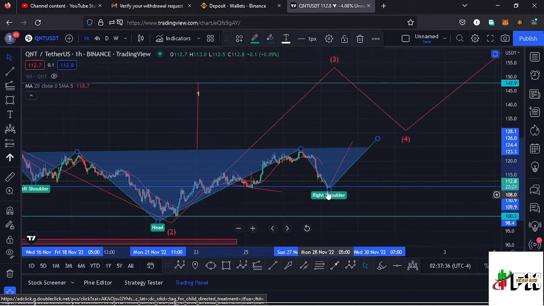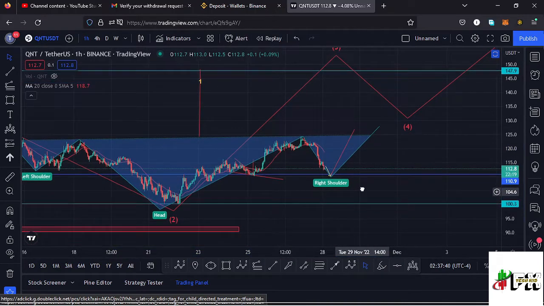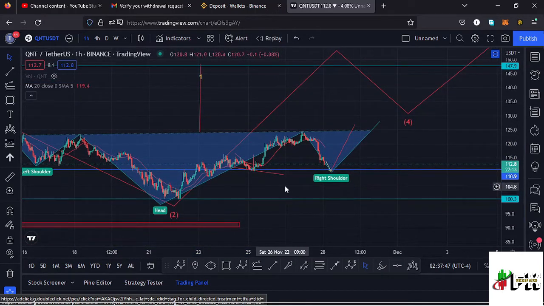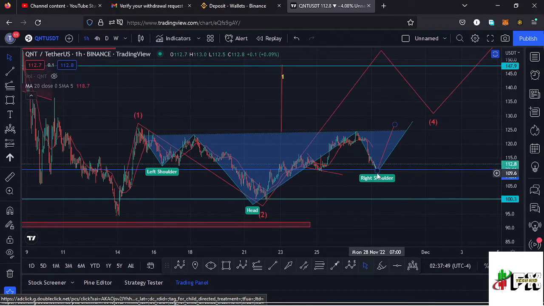And in case we lose that key area of support and continue pushing lower and maybe get back to around the $1 mark, then I think that movement to the lower side will be invalidating my Elliot wave structure that I have right here. So let's be patient and see how that plays out.